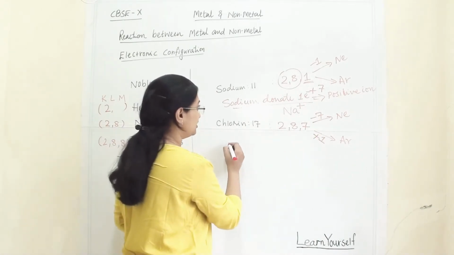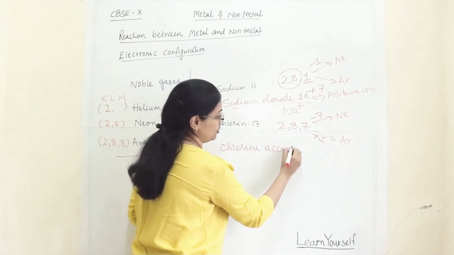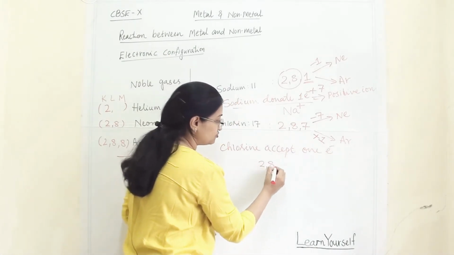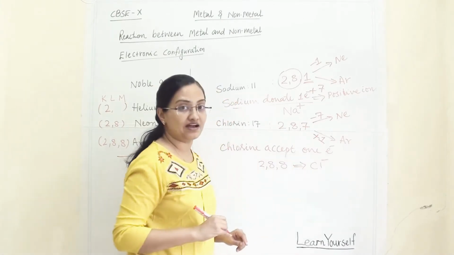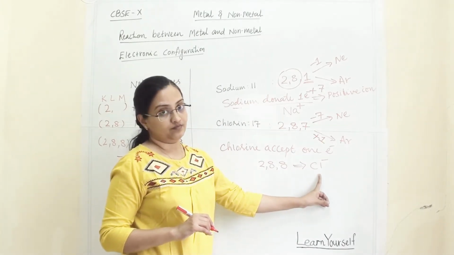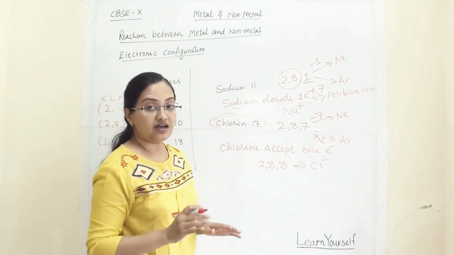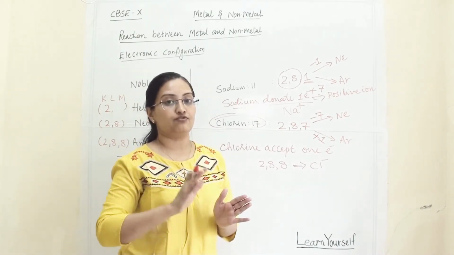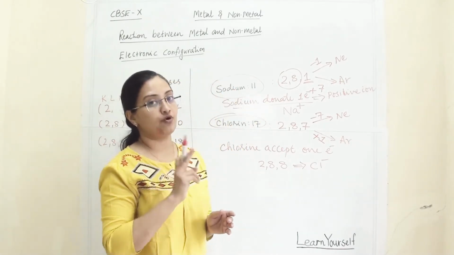So what will chlorine do? Chlorine will accept 1 electron and it will become like 2, 8, 8. And by doing so, it will become chloride anion. Because it is a negative ion, we term it an anion. Now all the non-metals have negative character and they will accept electrons and form anions. All the metals will donate electrons and form cations.